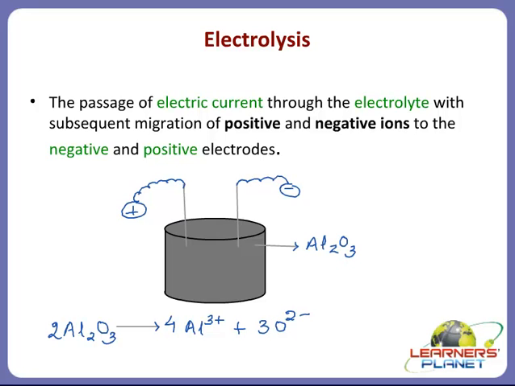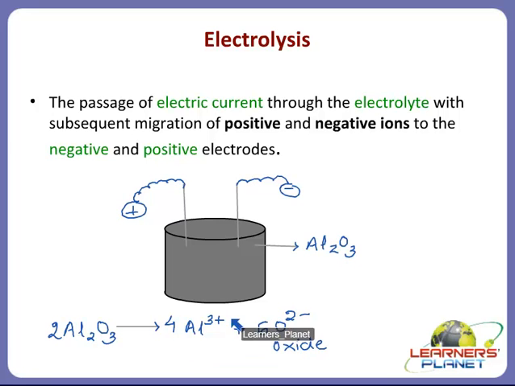Right, children? Now, what ions do I have in the electrolyte? The positive ion is Al3+ and the negative ion is O2-. So, what type of ion is this, children? This is an oxide ion.